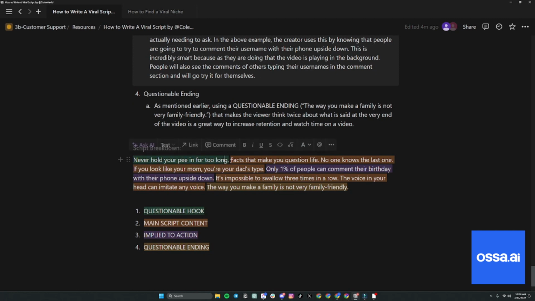So, questionable hook. You can notice there's no super high engagement words in here, but like I said, it's a unique case study because it has to do with facts, and the high attention stuff is essentially encapsulated within this whole thing, because these are all facts that people don't know or that make them do something. So for example, only 1% of people can comment their birthday with their phone upside down. So this is called an implied call to action.